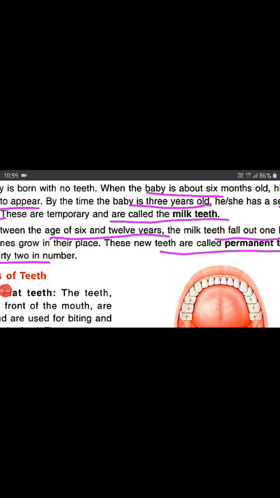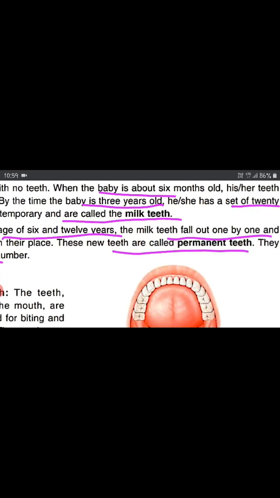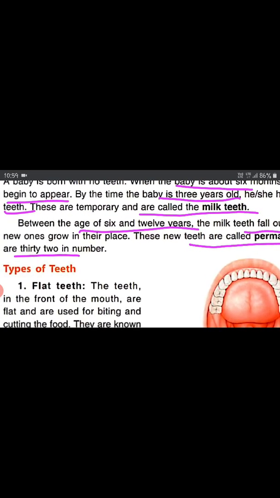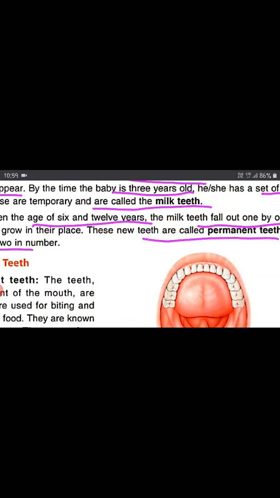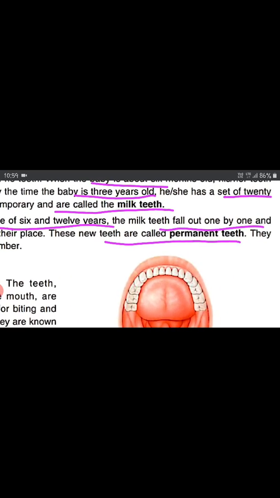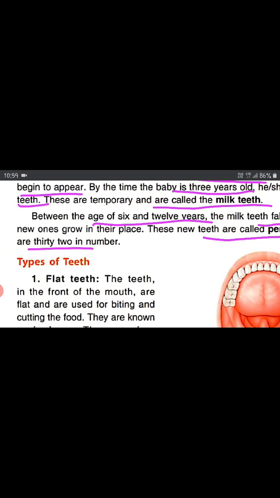When a child reaches the age of 6 to 12 years, his milk teeth fall out one by one and new teeth start growing in their place. These new teeth are known as permanent teeth, and permanent teeth in an adult are 32 in number.